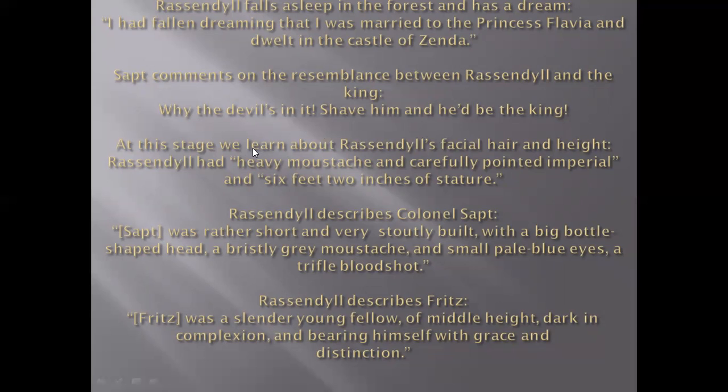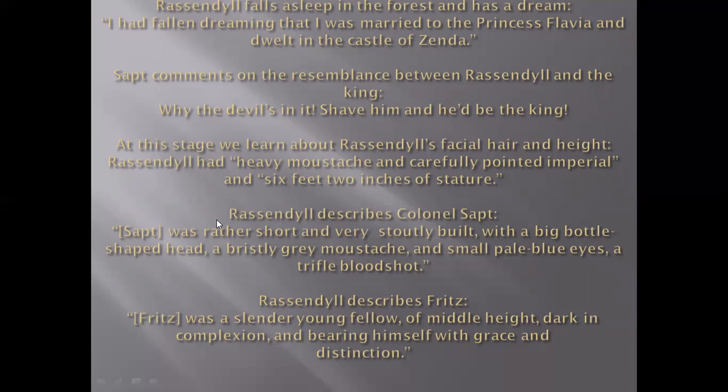At this stage, we learn about Rassendyll's facial hair and height. Rassendyll had a heavy mustache and a carefully pointed imperial, and six feet two inches of stature. So this is the physique that is told here for the first time in this novel.